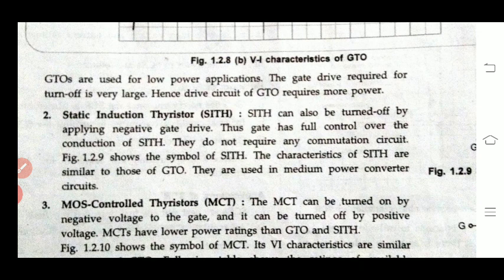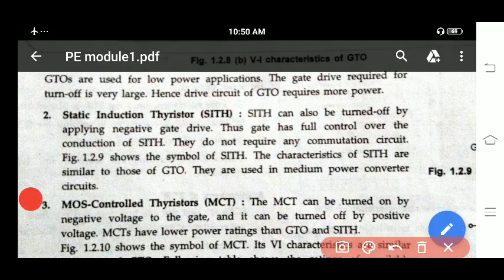Next we'll come across the static induction thyristor. Static induction thyristor means what? Here SITH can be turned off by applying a negative gate voltage. Thus the gate has full control over the conduction of the SITH. They do not require any external commutation circuit. The symbol of SITH is shown here.